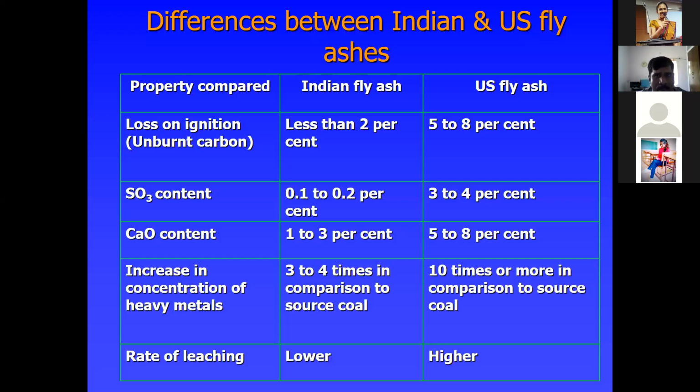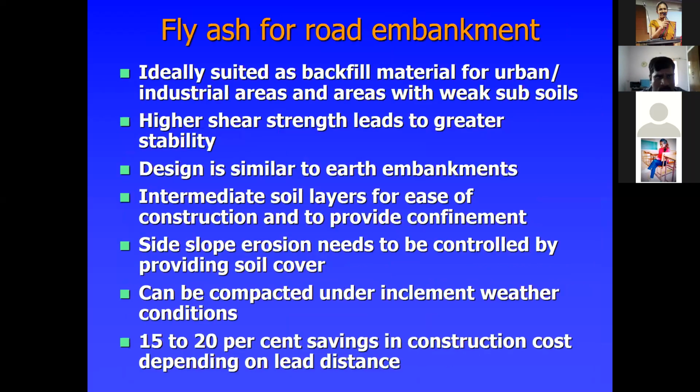Fly ash for road embankments. Already discussed: it is an ideally suited backfill material for urban and industrial areas and areas with weak subsoils. Higher shear strength leads to greater stability. Design is similar to earth embankments. Intermediate soil layers ease construction and also provide confinement.